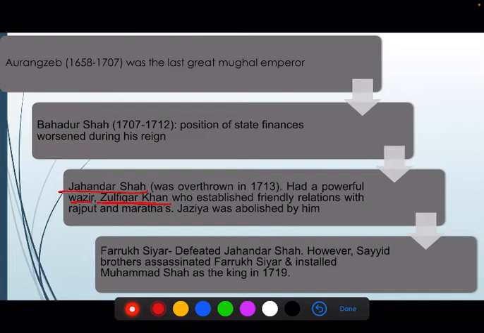After Jahandar Shah, Farooq Siyar ruled, and he was responsible for providing the farman in 1717 to the British East India Company.